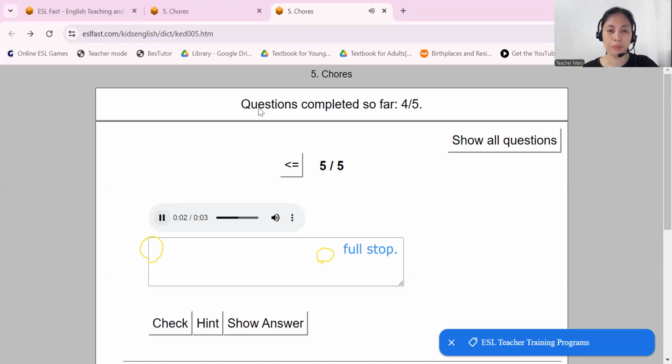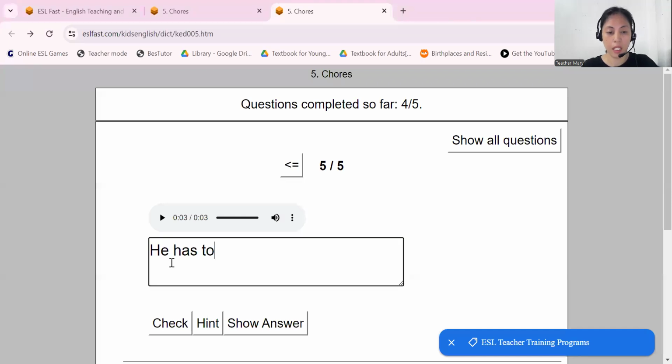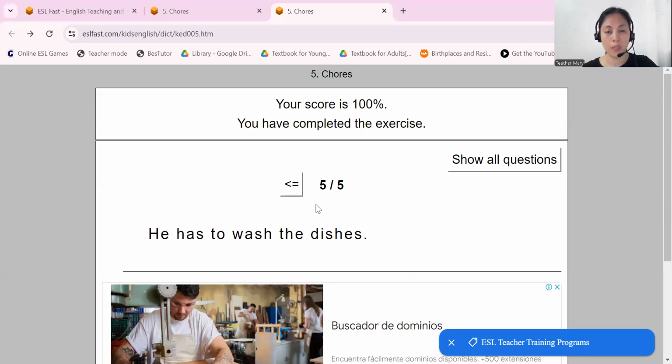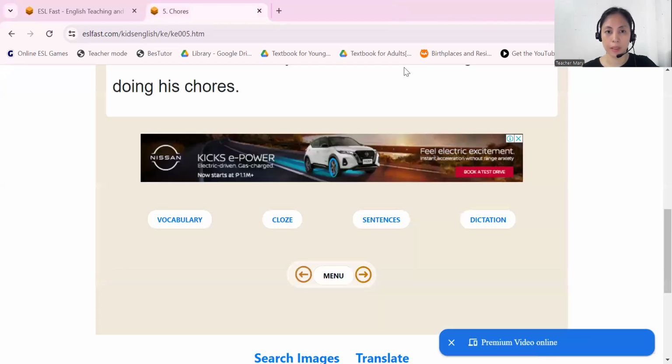He has to wash the dishes. Okay, 1, 2, 3, 4, 5. He has to wash the dishes. Very good. So that will be all for our listening part.